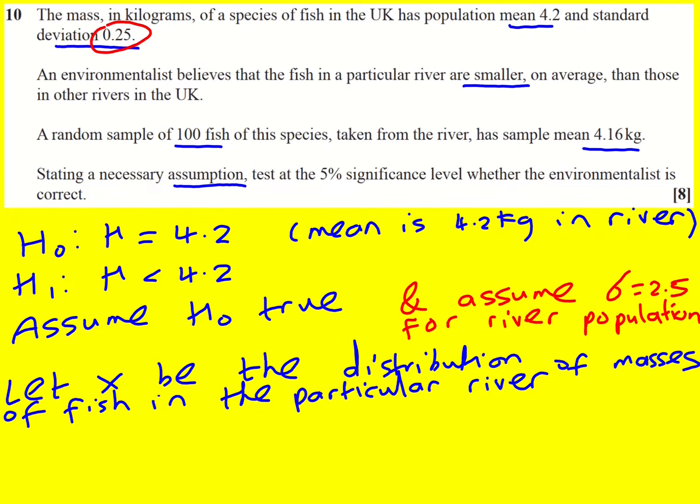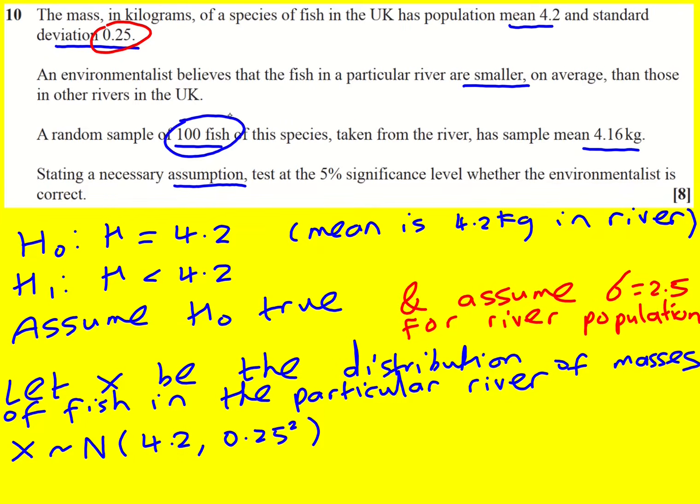Now we'll get onto the sampling bit in a minute, but what we have is that x is going to follow a normal distribution with the same mean and the same standard deviation according, that is, to H naught.